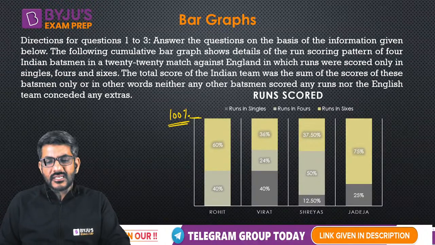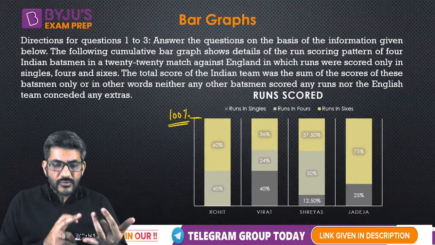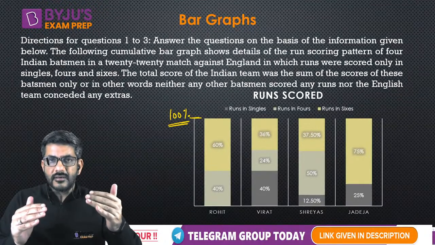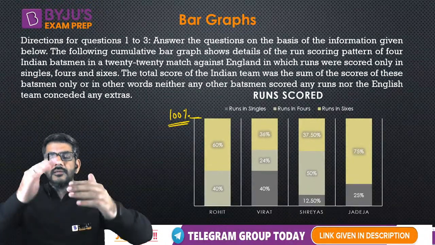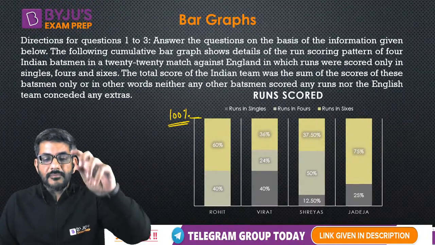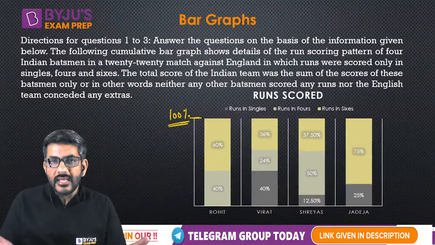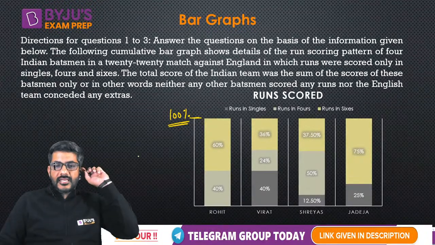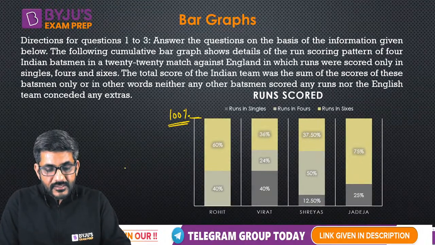It is cumulative, just like how many students have taken physics in a class, how many students have taken chemistry, how many students have taken mathematics. So different percentages would be there. So ultimately, if in the class these are the only 3 subjects that a person can take, then you will find that the sum of those 3 percentages would be 100%. People who have taken physics, chemistry, maths, if you add their percentages it will become 100, because there is no one else in the class. That way. Okay. So just read it once and then we will start doing this set as well.